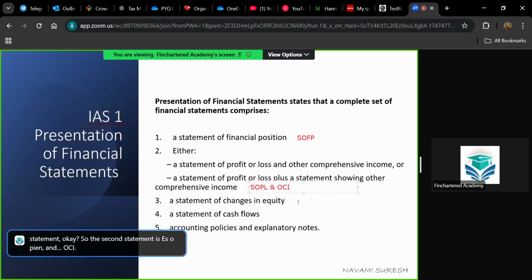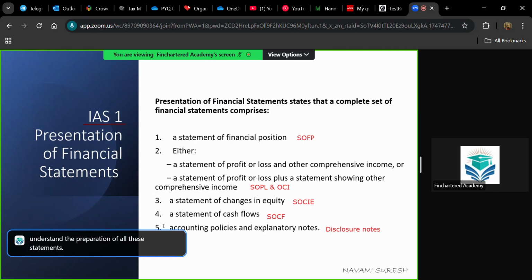Then you have the statement of changes in equity, that is SOCIE. And you have the statement of cash flows, that is SOCF. And finally, you have disclosure notes or explanatory notes, which do not have a proper format. Disclosure notes. Okay. So these are the 5 statements that, as a senior accountant, we are obliged to prepare. Our objective is to prepare the statements, and we need to understand the preparation of all these statements.